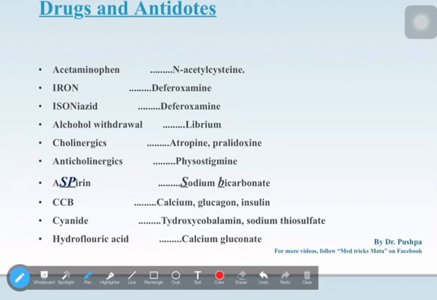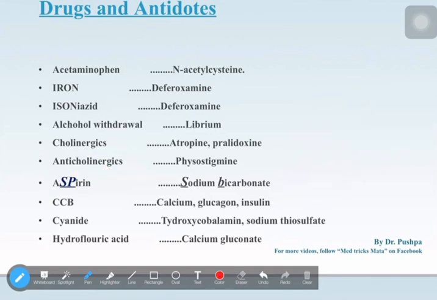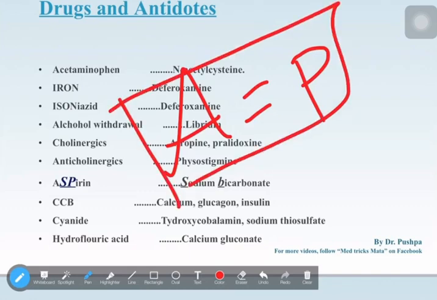Next one, I didn't tell you the cholinergics, right? Anticholinergics is AP. P for physostigmine, A for anticholinergic. And cholinergics are again C, and AP will be the answer here. For example, C, A, P. This became anticholinergic. If someone asks you about cholinergics, C will be here, and this A will go here.